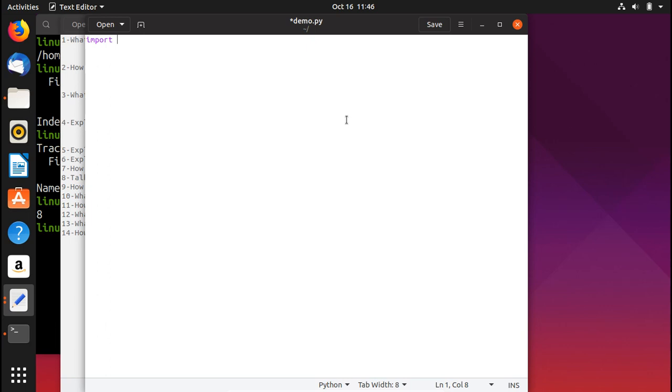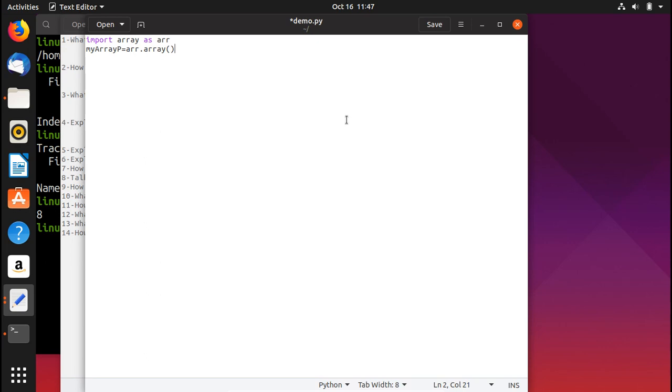I would write here import array as arr, and let's say I have a variable named my array, or my array Python. It's going to be a long name, so let's say my_array_p, and then I would write equals arr.array, and inside here now this is a list, obviously.